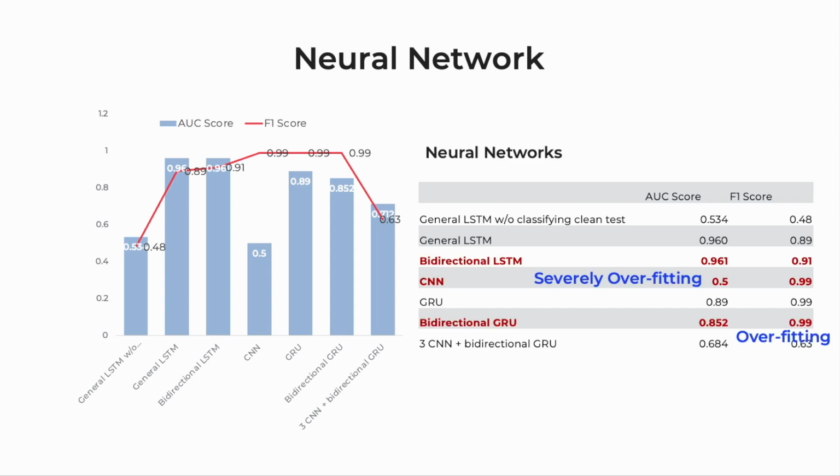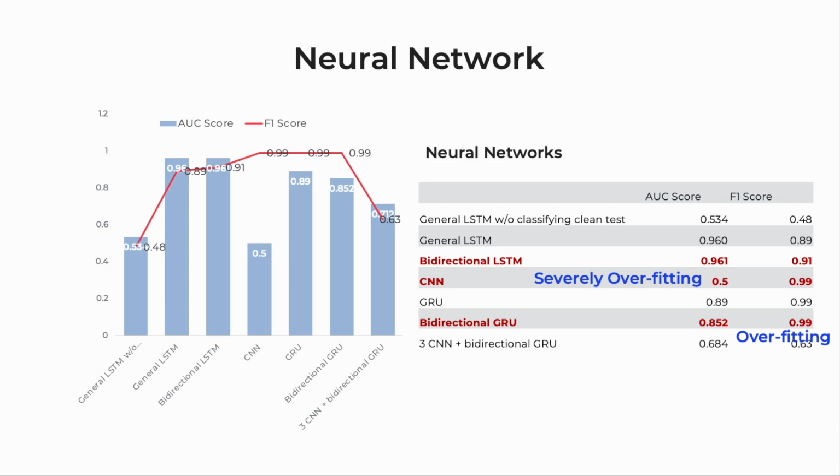Therefore, by finding the best model among 3 different categories, LSTM, CNN, and GRU, we compared the performance and found the reason for it. The big gap between F1 and AUC score suggests the possibility of overfitting. Considering this, the AUC of the CNN model being nearly half of its F1 score indicates a severe overfitting problem.